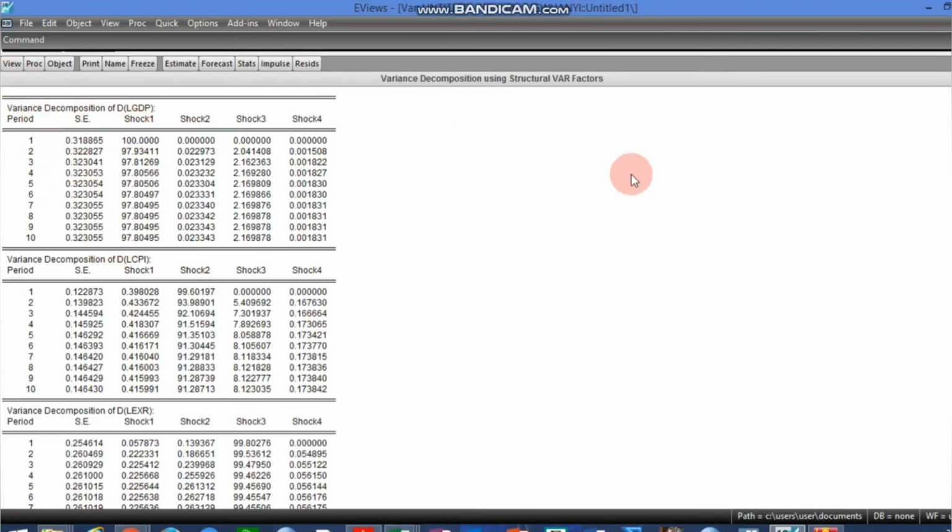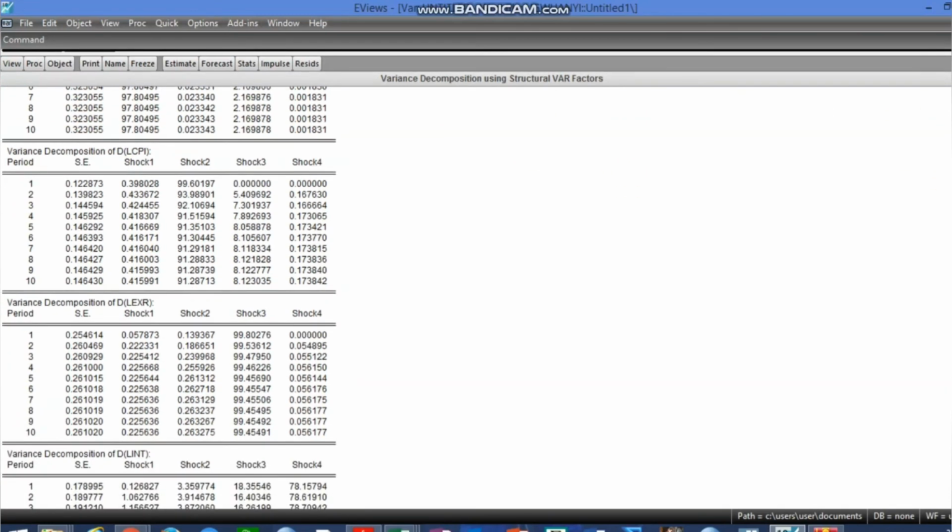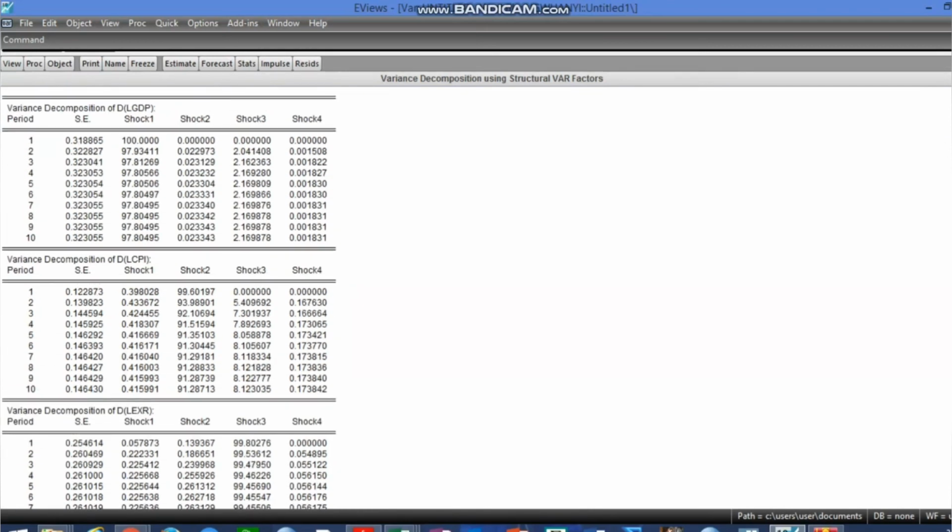The major concern here is for you to know how to estimate the structural VAR using EViews, and the step begins with a stationarity test, which will advance to lag length determination. Remember that the essence of the stationarity test is to know whether you are going to run the standard VAR in level or in differences.